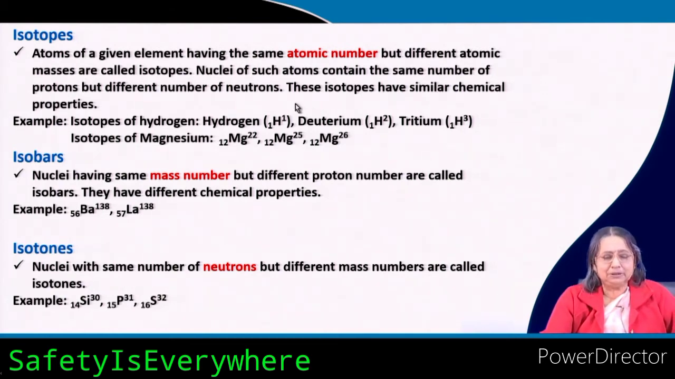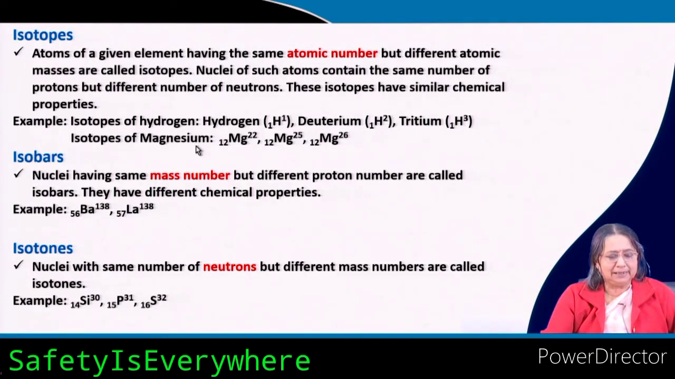And the examples of this type of isotopes, the most simple is hydrogen. Hydrogen has the atomic number 1. So, whatever isotopes of hydrogen there may be, they should have the same atomic number. So, hydrogen, deuterium and tritium, you see the proton number is the same, 1, 1, 1, but the atomic mass is different. In hydrogen it is 1, in deuterium it is 2, in tritium it is 3. So, they are the isotopes.